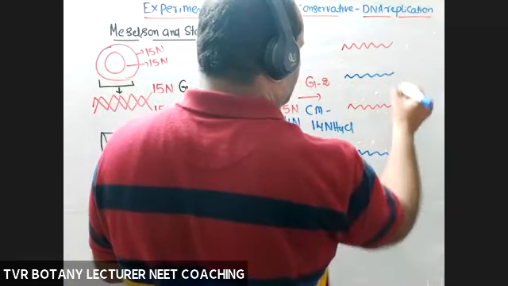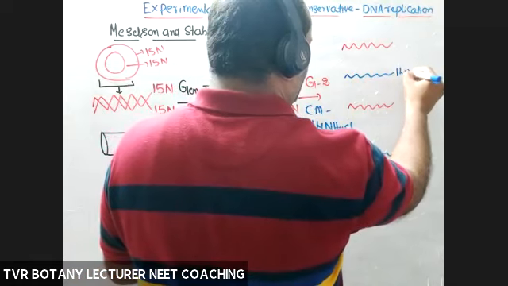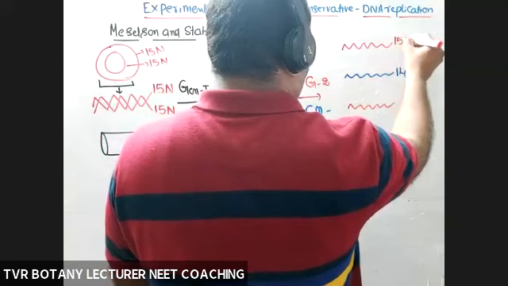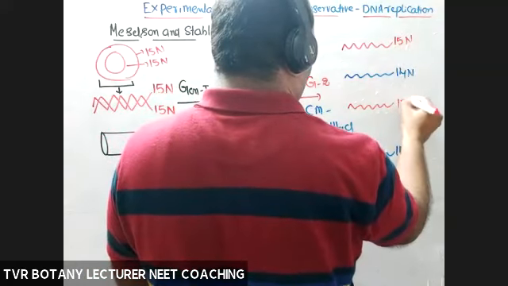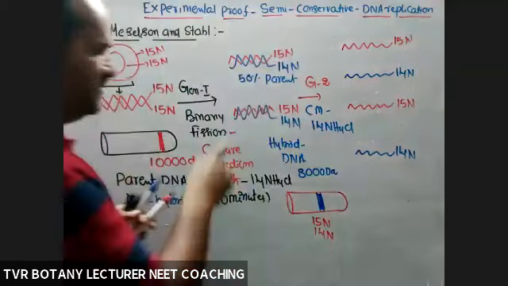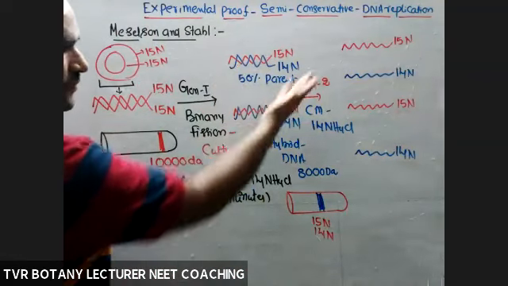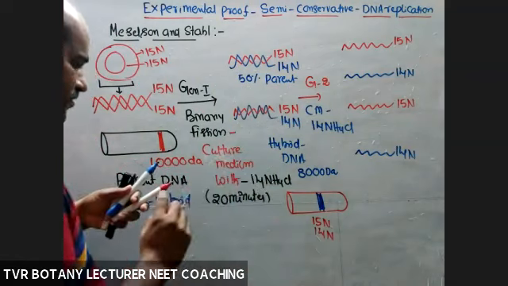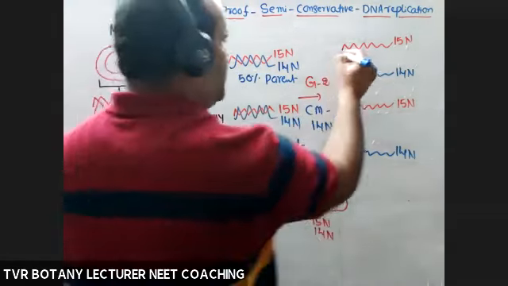15N, 15N. See, 1, 2, 3, 4. 4 strands separated. Now, new strands are according to the medium only. What is that medium?